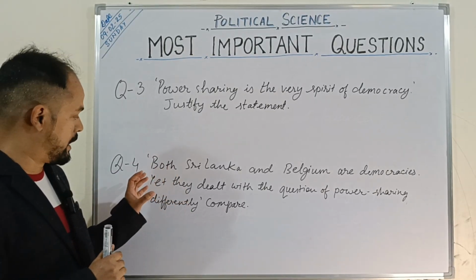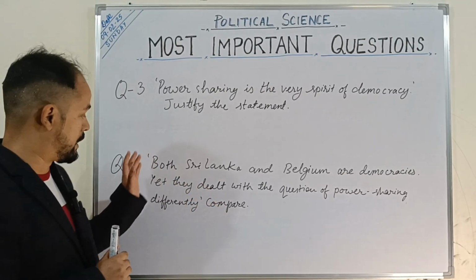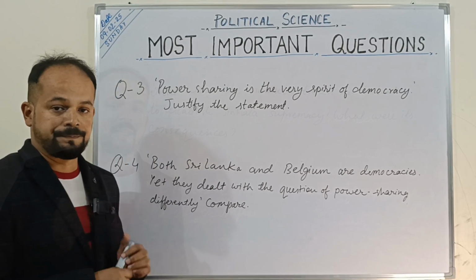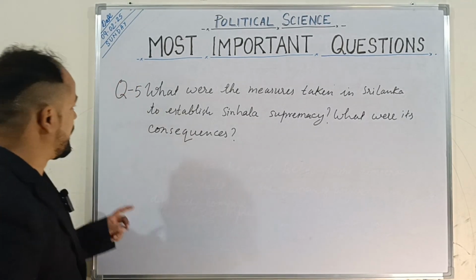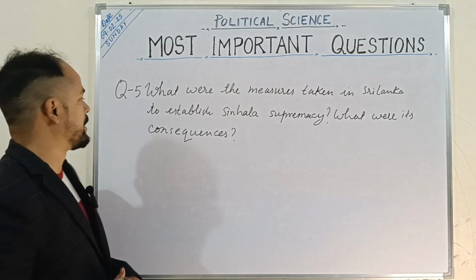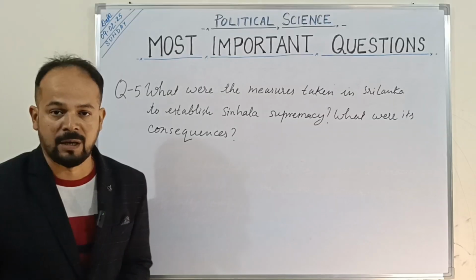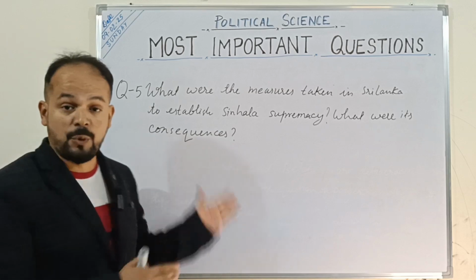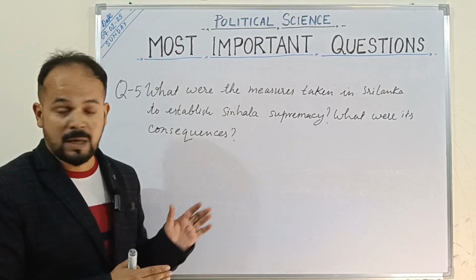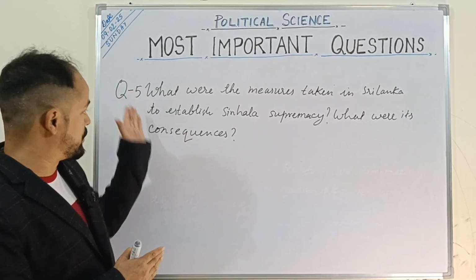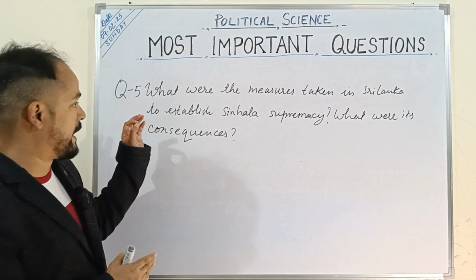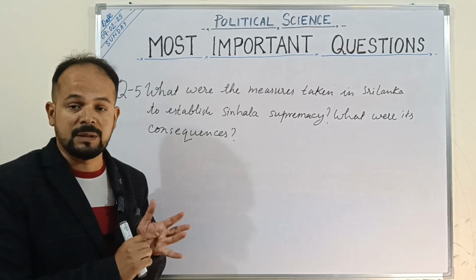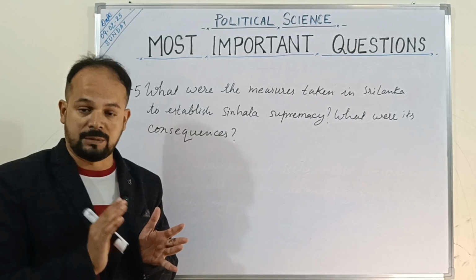I mean, what were the things that were done in Sri Lanka and what were the things done in Belgium, right? Then the next most important question over here is, what were the measures taken in Sri Lanka to establish Sinhala supremacy? What were its consequences? It is similar to the previous question that we had just discussed. If this question comes in the board exams, you have to write again, there are two parts of this question.